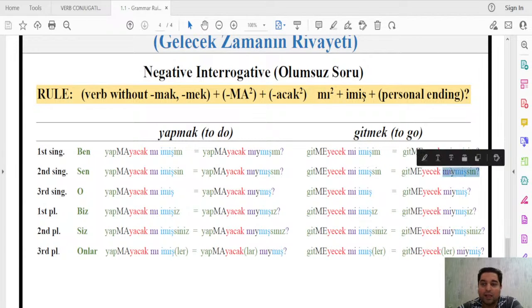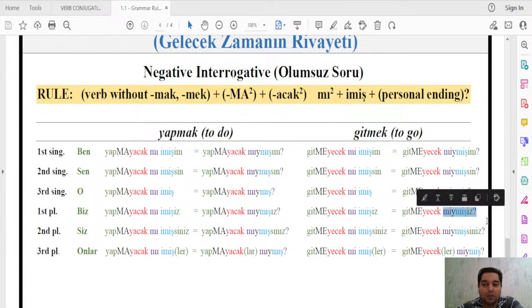Okay. For gitmek, it will be ben gitmeyecekmişim. Sen gitmeyecekmişsin. O gitmeyecekmiş. Biz gitmeyecekmişiz. Siz gitmeyecekmişsiniz. And onlar gitmeyeceklermiş or gitmeyecekmişler. Okay, so this is the structure.